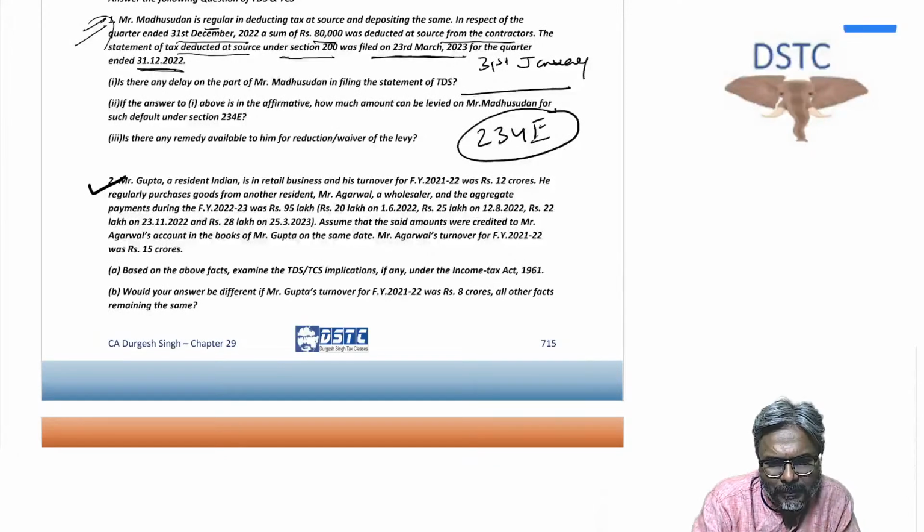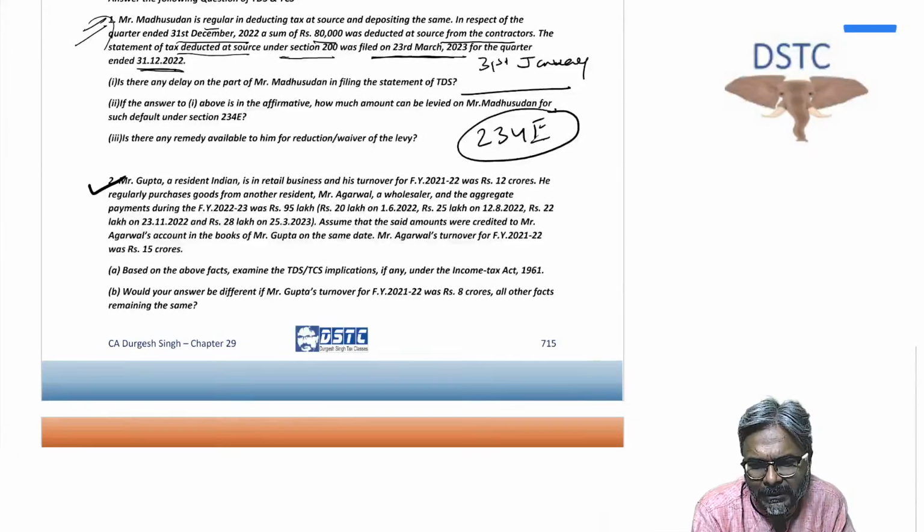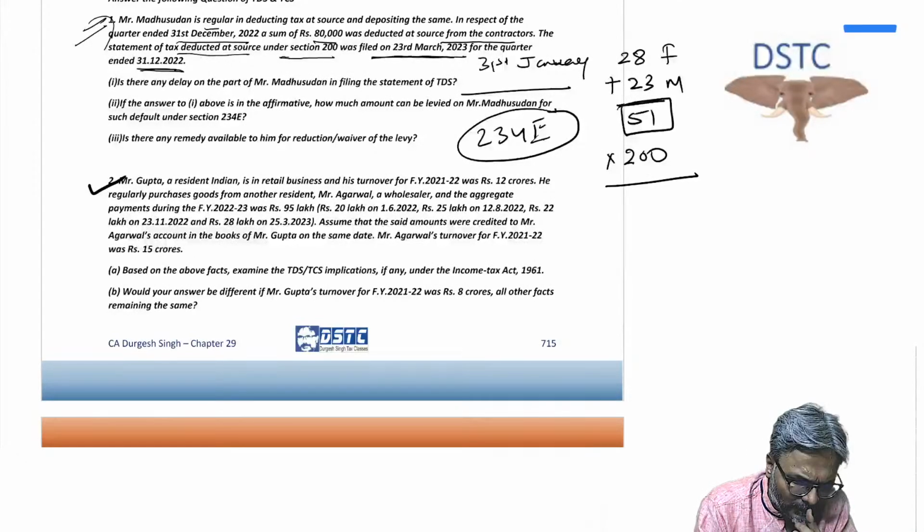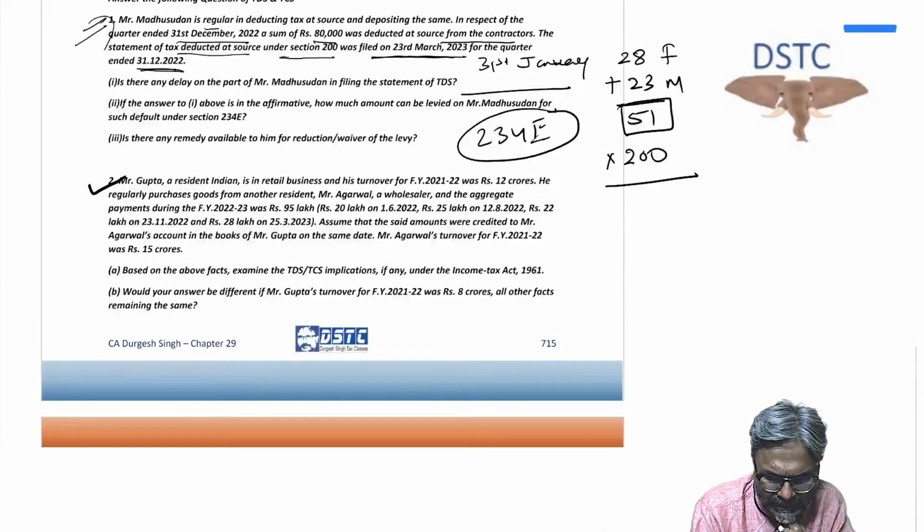And therefore in this particular case, students, you have filed on 23rd of March. So if you have filed on 23rd of March, how much is the delay? Delay is 28 days of February and 23 days of March. So therefore in all it is 51 days, students. And per day the fee that will be charged is 200 rupees. So in all, how much is the amount? The amount, students, in this case, if I'm not mistaken, 10,200.